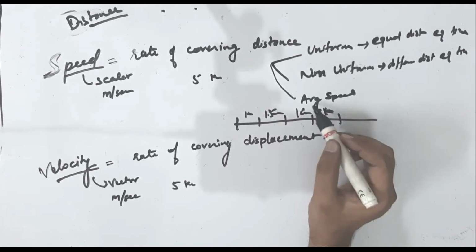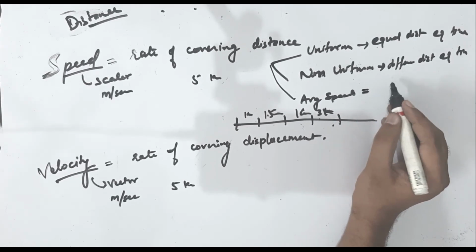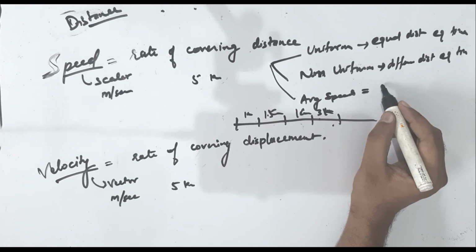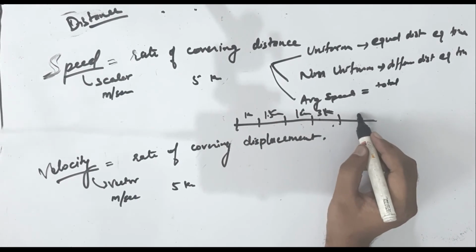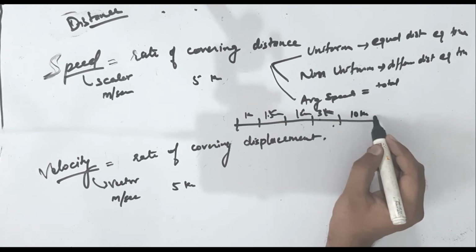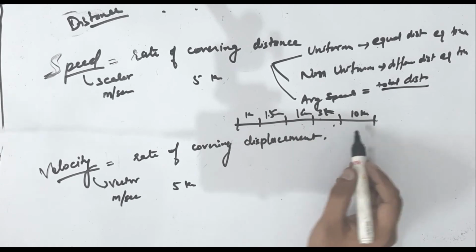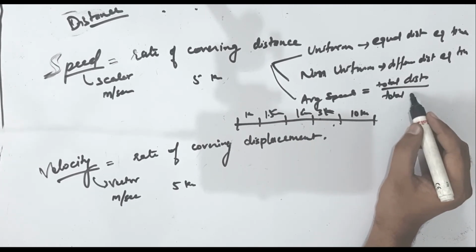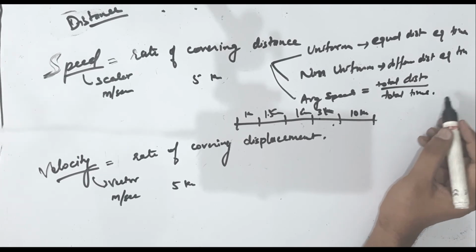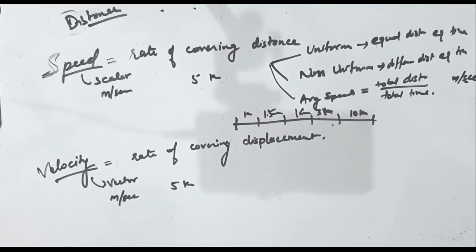Simple. What is average speed? Average speed is the total distance, whatever you have covered. It does not care about how you went through, only the total distance you covered and the total time that you took. It is the ratio of total distance and total time. And the unit remains meter per second. So I hope it is clear.